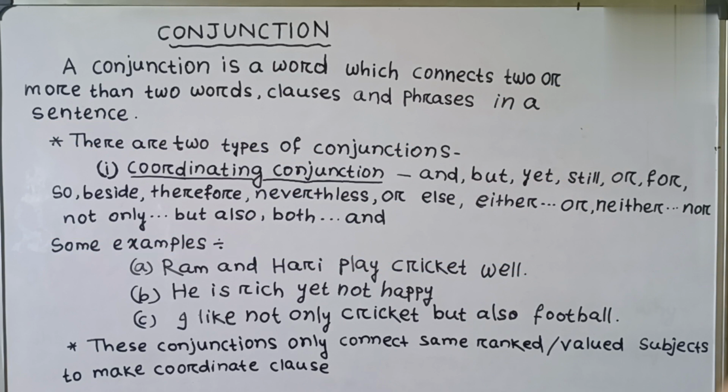Some examples: Rama and Hari play cricket well. Here the conjunction is "and", which connects both Rama and Hari. And they are also same ranked. Rama and Hari are two nouns. He is rich yet not happy. Here the conjunction is "yet".